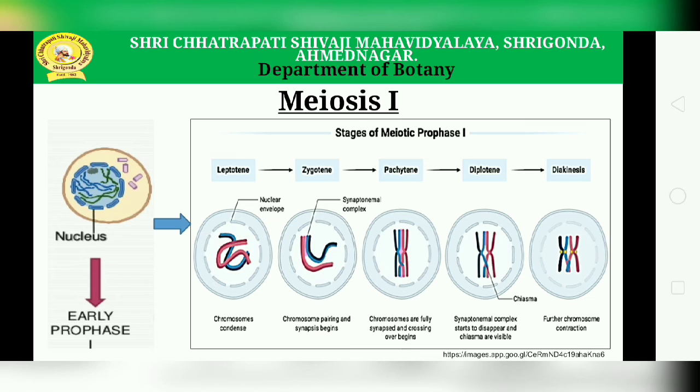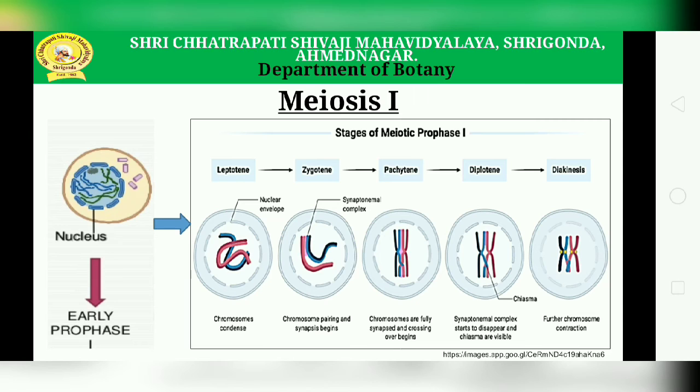Next is diplotene, or diplonema, meaning two threads. The homologous chromosomes begin to separate, and the chromosomes are held at one or more points known as the chiasmata. The crossing over or recombination takes place at the chiasmata. At least one chiasma is formed for each bivalent.